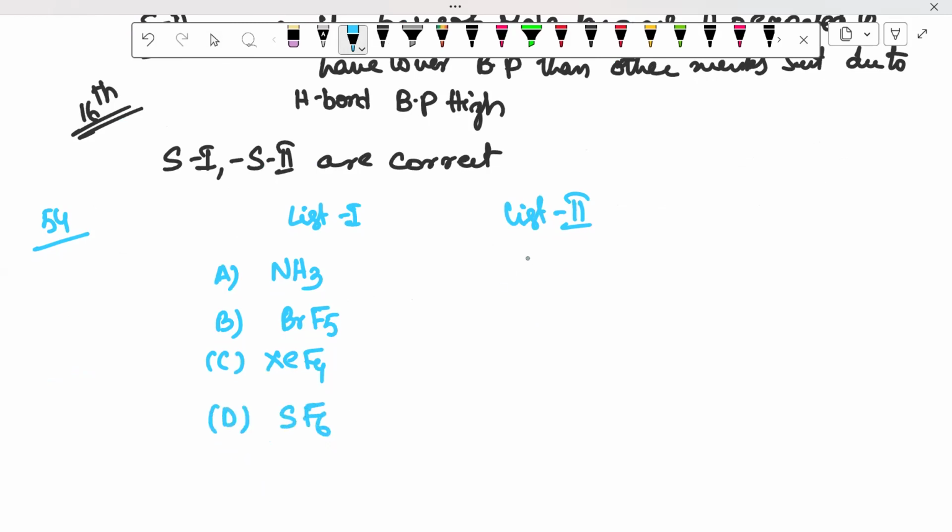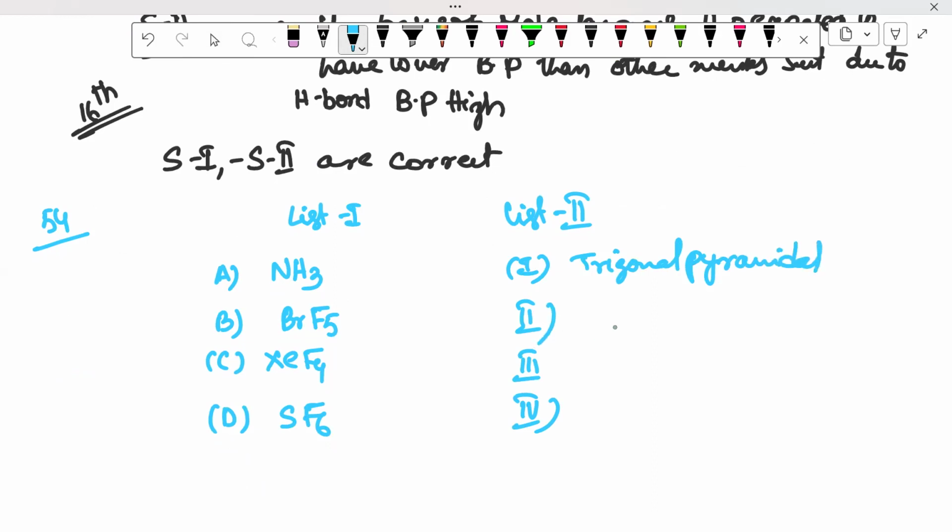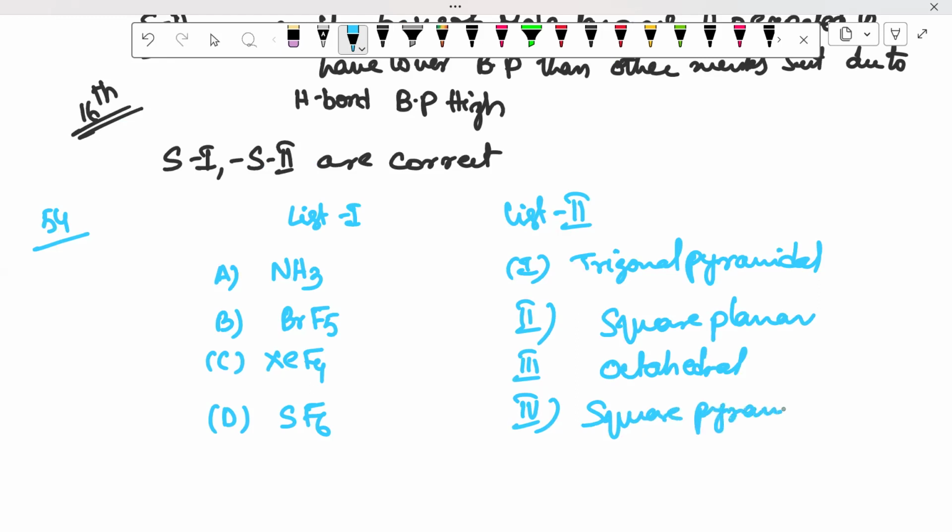They gave some shapes 1, 2, 3, and 4. The first one is trigonal pyramidal. BrF5, they gave square planar. After that we'll match. And next one octahedral, and the next one is square pyramidal.